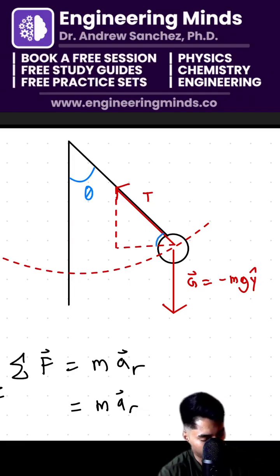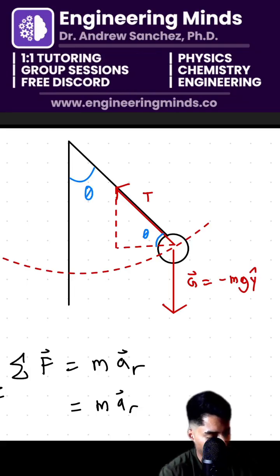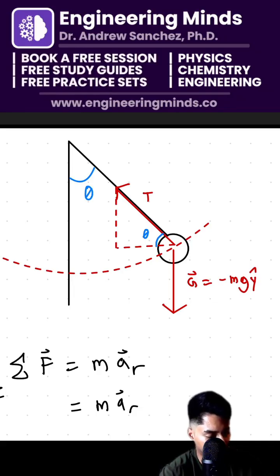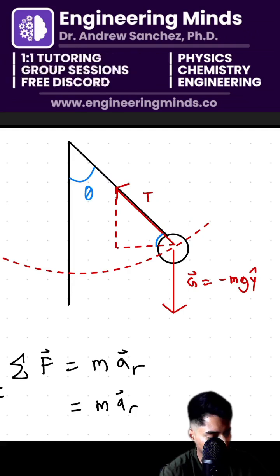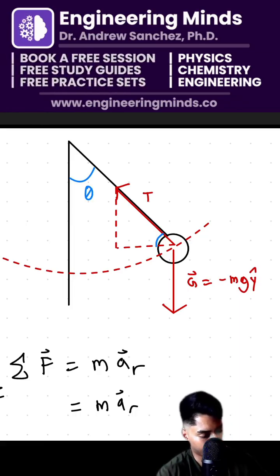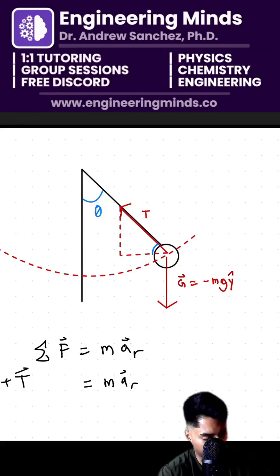I'm going to draw an angle here. So the x component is going to be, let's see. Whoops, hold on a second. That is not the right angle. Let's be careful here. I think it should be right. If this is our angle theta, we've got to do similar triangles here.